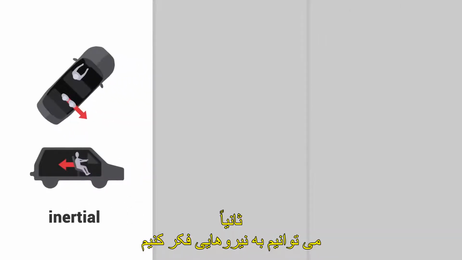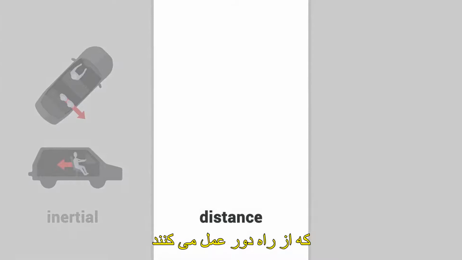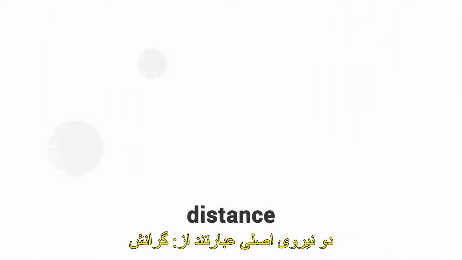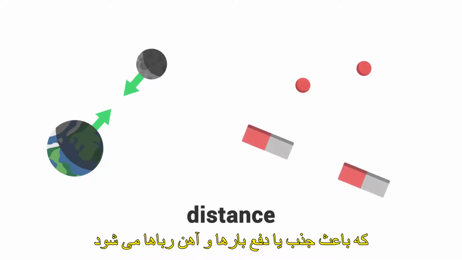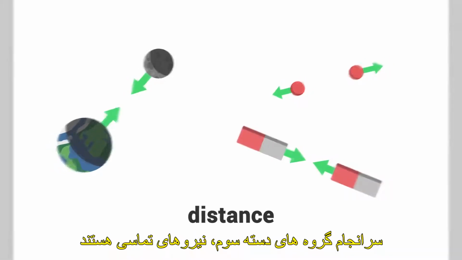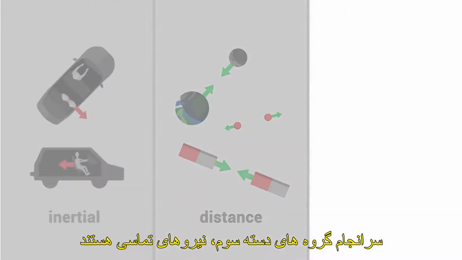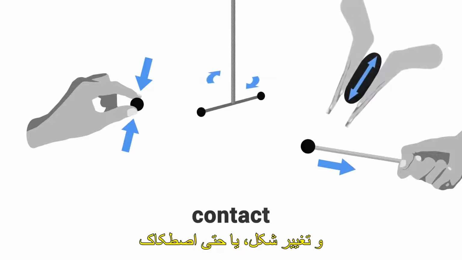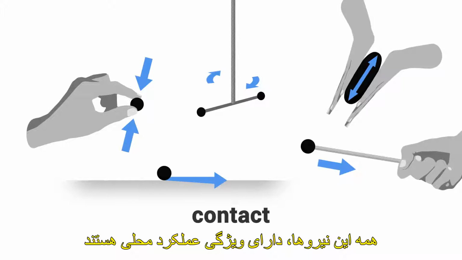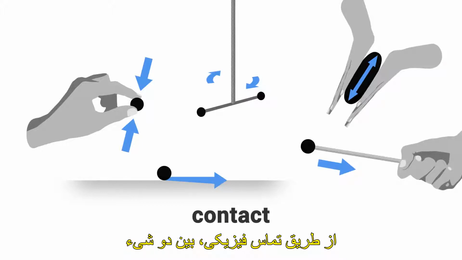Secondly, we can think of forces that act at a distance. The two main ones being gravity, which attracts massive objects together, and electromagnetism, which attracts or repels charges and magnets. Finally, the third category groups all contact forces. These are the forces of pressure, traction, torsion, and deformation, or even friction. All these forces have the property of acting locally, through a physical contact between two objects.